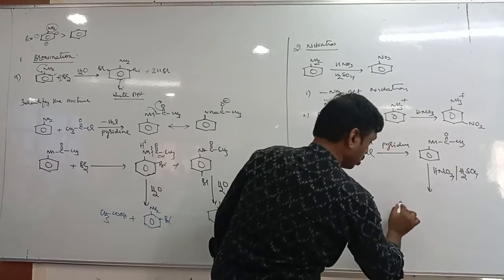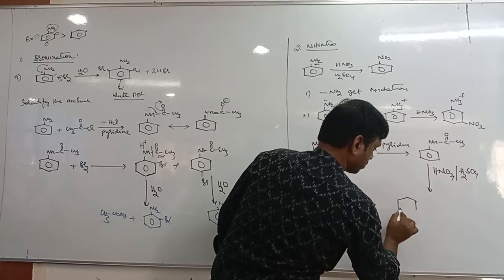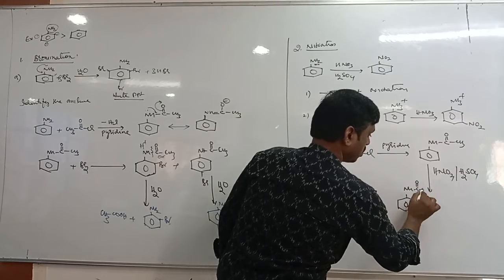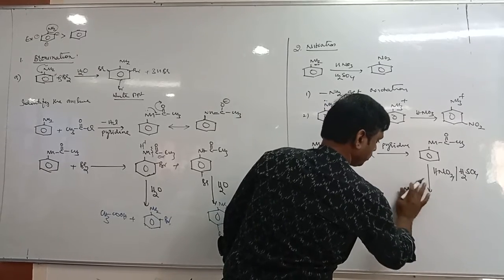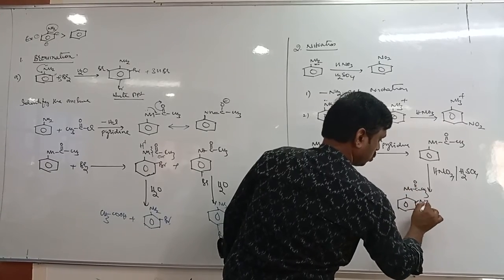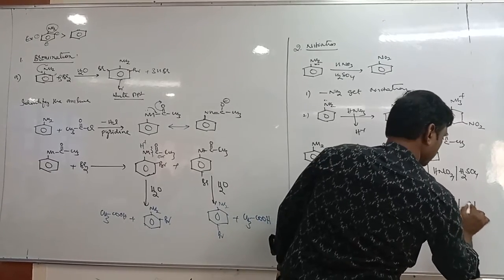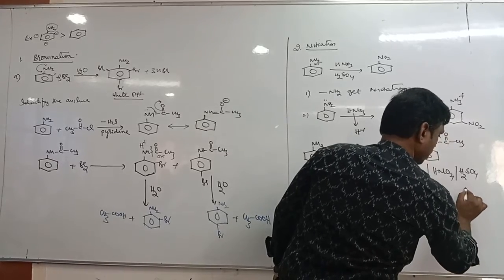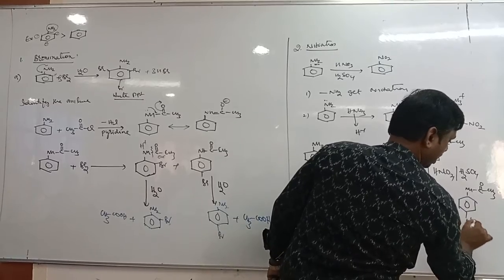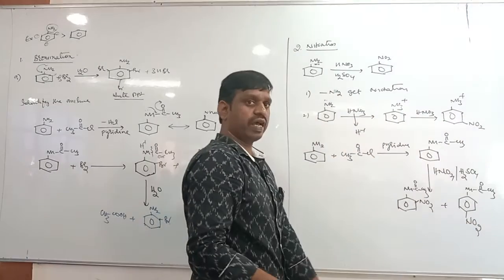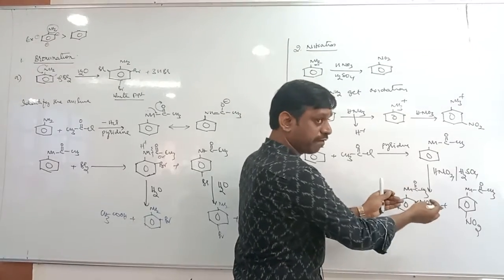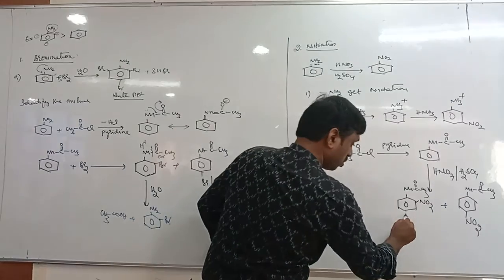Tell me, in nitration you will get two products. What are the two products? Ortho nitro and para nitro, with C double bond O CH3. You will get ortho nitro plus para nitro. Both are possible. Which is major and which is minor is a different matter. Usually para is major, always. Para is major because for ortho there is steric hindrance. Steric repulsion will be there.